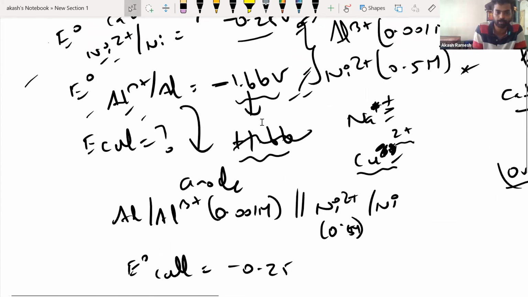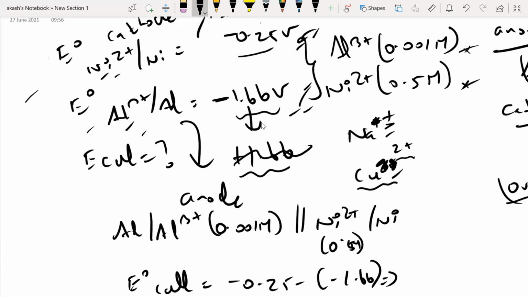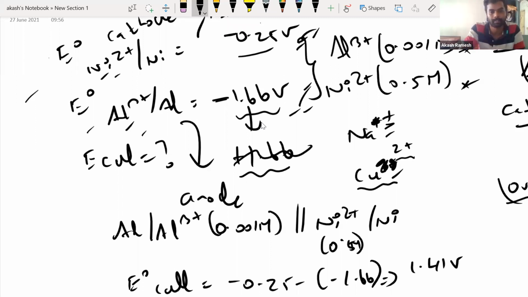That is minus 0.25 minus minus 1.66, so 1.66 minus 0.25 will be 1.41. 1.41 volts will be the E0 cell value, and that's it.